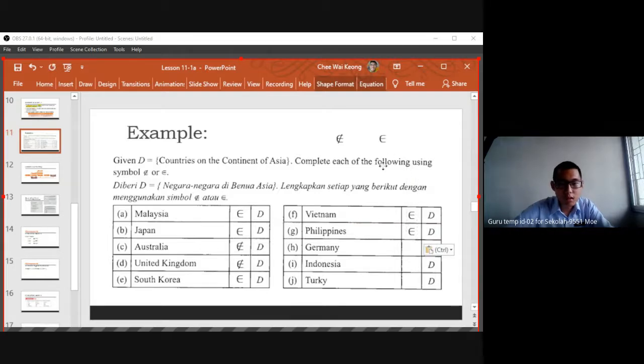Germany. Germany is part of Europe, the continent of Europe. Okay. Indonesia. You can learn. Somebody, he or she doesn't know where the country is. Indonesia. Okay, near our country only. Okay, no, this one, no. Oh, E. I use E. Is Turkey or not? Okay. Someone says no. Actually, yes or no?